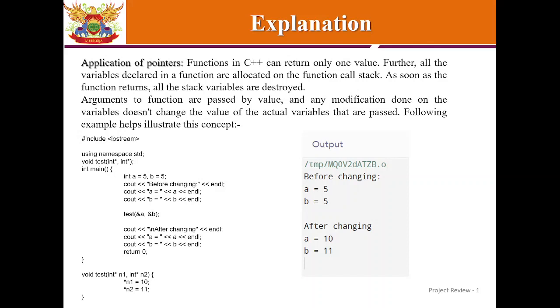Application of pointers. Functions in C++ can return only one value. Further, all the variables declared in a function are allocated on the function call stack. As soon as the function returns, all the stack variables are destroyed. Arguments to a function are passed by value, and any modification done on the variable doesn't change the value of the actual variables that are passed. The following example helps illustrate this concept.